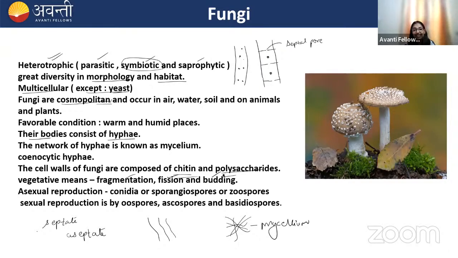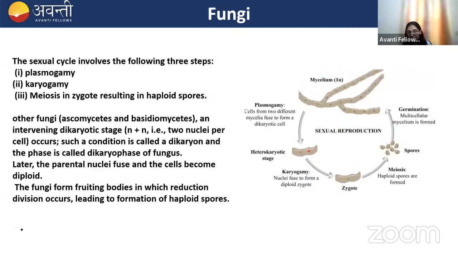Budding you will observe in case of yeast. Asexual reproduction could be through conidia, sporangiospores, or zoospores. Sexual reproduction is by the oospores, ascospores, or basidiospores. Now let's discuss the sexual cycle, which involves three stages. Number one is plasmogamy, which is the fusion of the protoplasts of the cells. Next is karyogamy. Karyo means nucleus, so fusion of nuclei will occur.